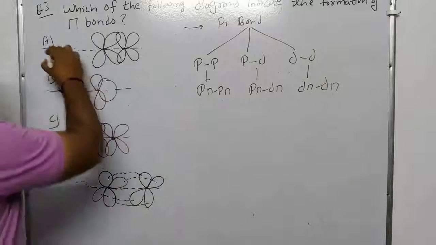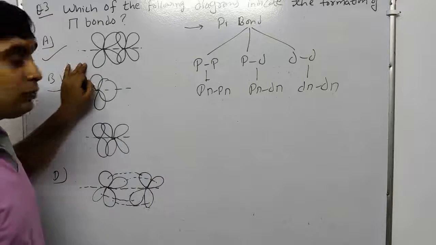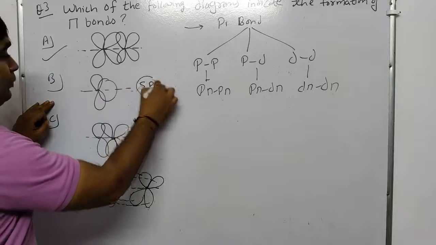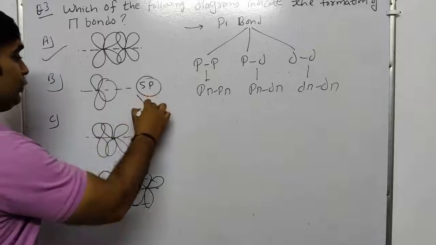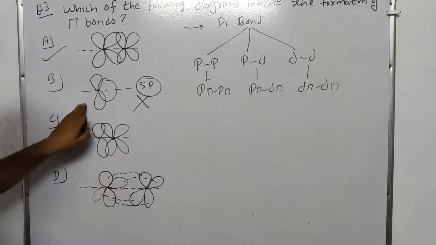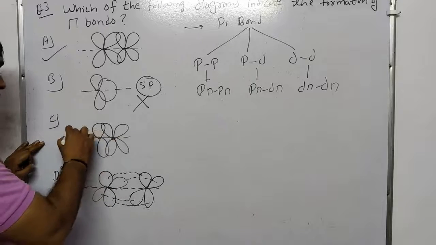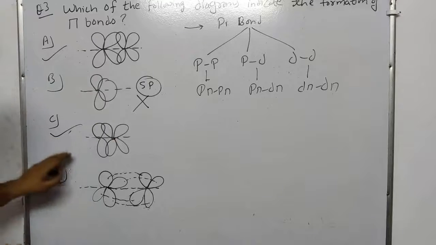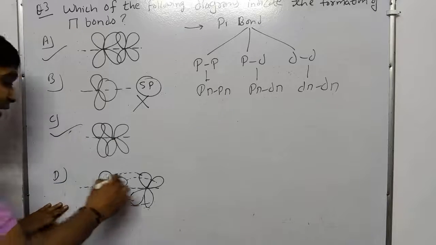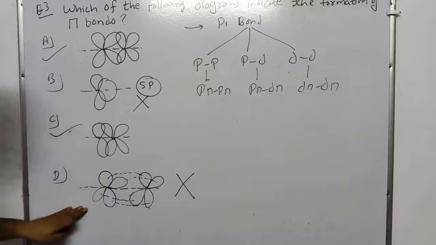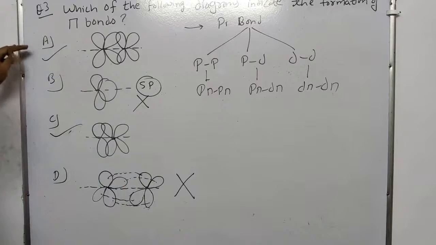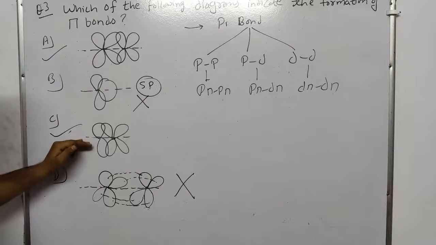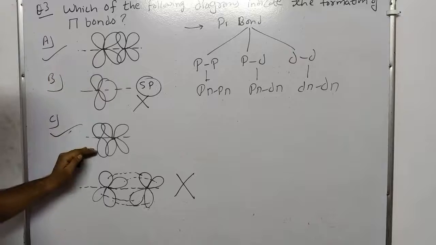In the first option, parallel overlapping occurs, so it forms a pi bond. In option B, s and p orbitals are overlapped, so it is not a correct option. They do not form a pi bond. In option C, parallel overlapping occurs, so A and C are the correct options. And in D, parallel overlapping does not occur, so D is the incorrect option. So here we have 2 correct options, A and C, due to parallel overlapping occurring in both these groups.